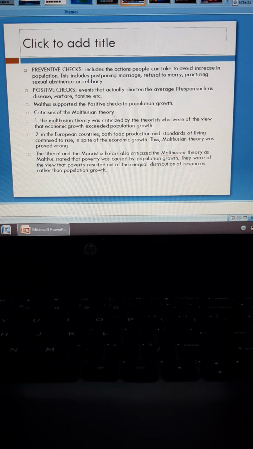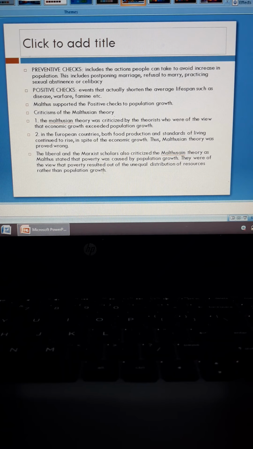That is, the economic development, the GDP of the country, increased and was greater than the population growth. So these people refuted Malthusian theory because they said that economic growth, the GDP, the wealth of the country was increasing more than the population growth.